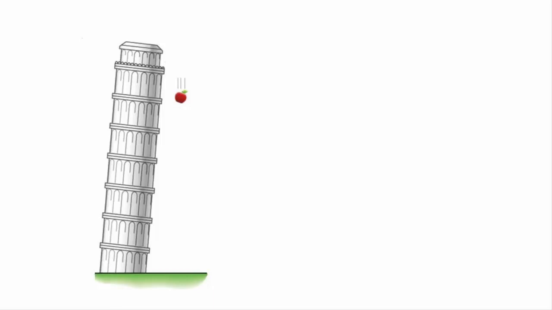Now let's calculate how far the apple has fallen after 1 second, 2 seconds, and 3 seconds. What is the displacement of the apple after 1 second? What is the displacement of the apple after 2 seconds? What is the displacement of the apple after 3 seconds?